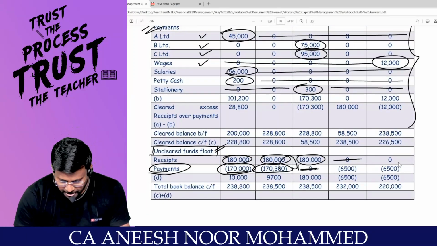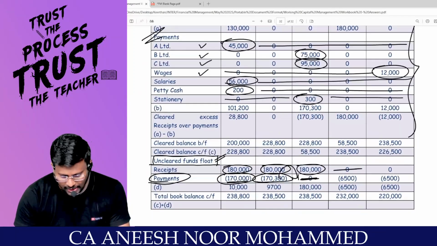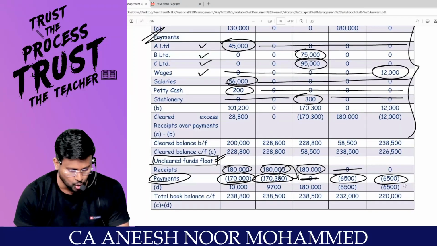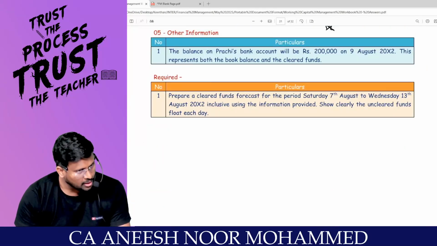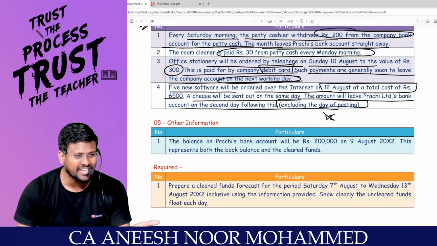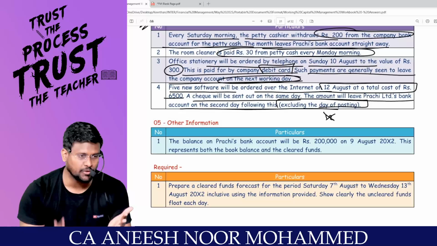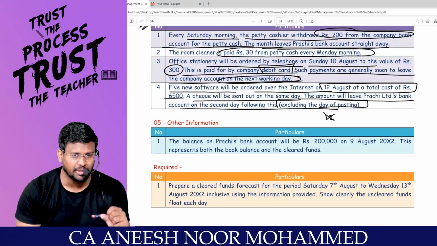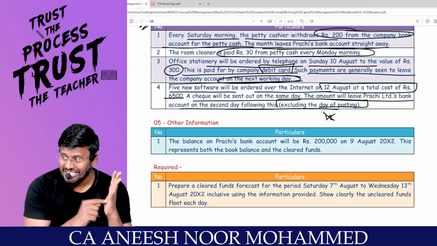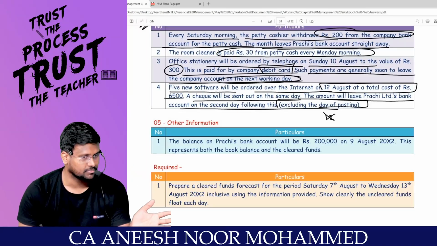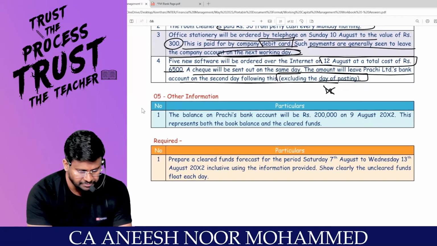What uncleared fund means is we are yet to pay 6,500. So it is an alarm to the company not to spend too much and to keep this much money in the bank account for sure. That is called uncleared.